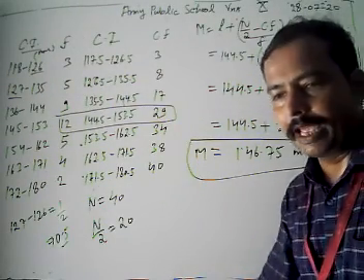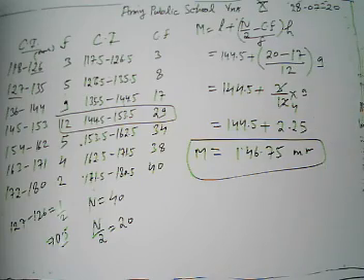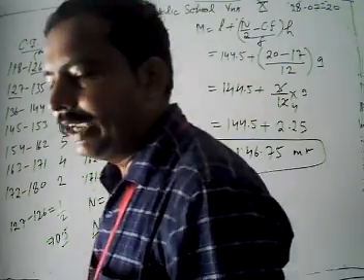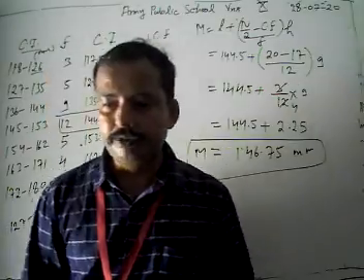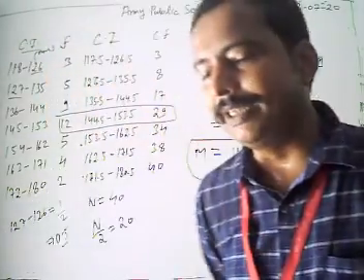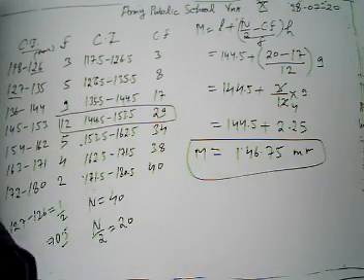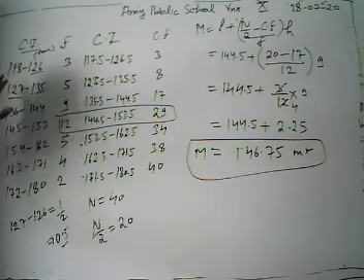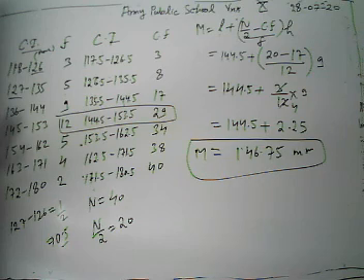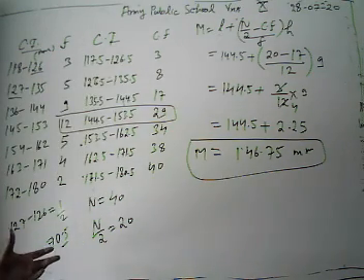146.75 mm. Now look, till now we have discussed two problems today, which are calculating our median class, but our class intervals are discontinuous there. Then what do we do? Whenever we have a discontinuous class, first of all we are going to make it continuous. How can we make it continuous?